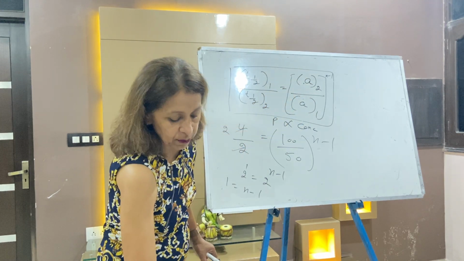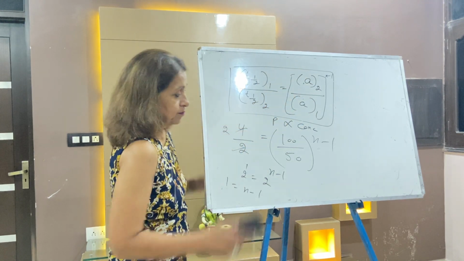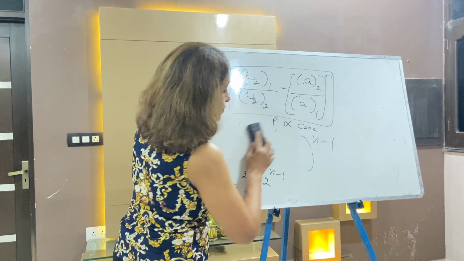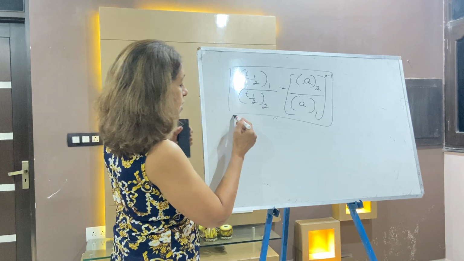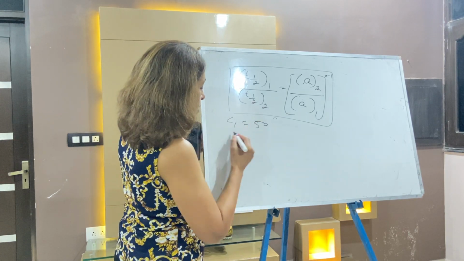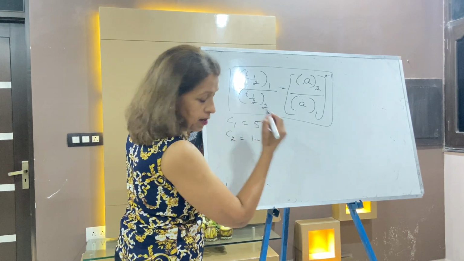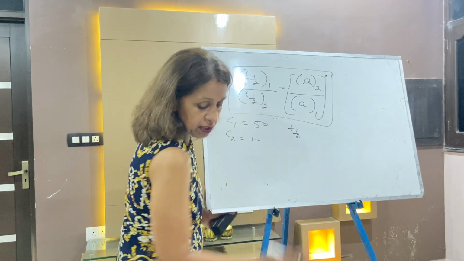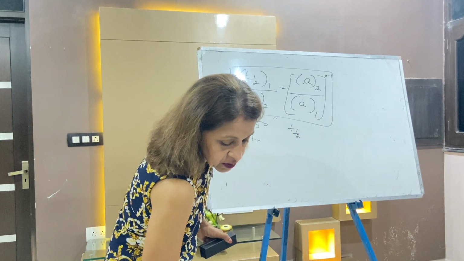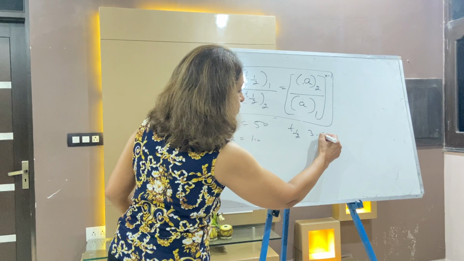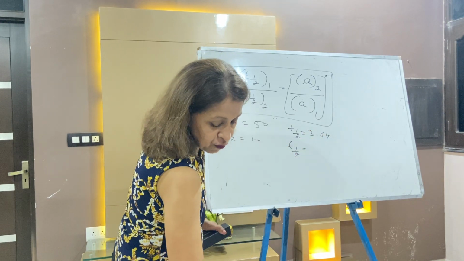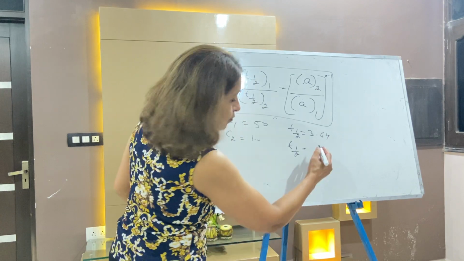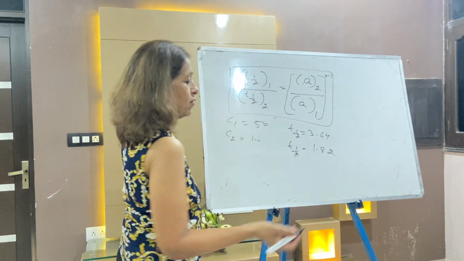One more. Write down the second question. Second is again the same type. When the concentrations are given, C1 is 50, C2 is 100, half-life for one of the reactions is 3.64 and half-life of the other is 1.82. So do the numerical, very simple.